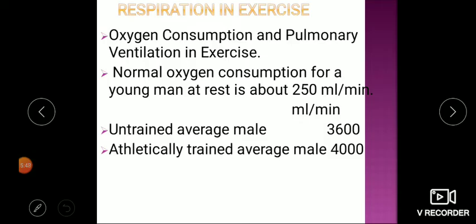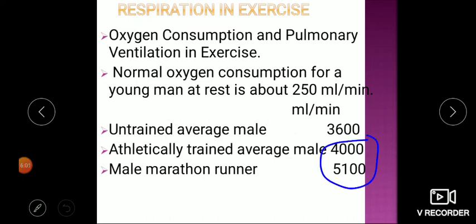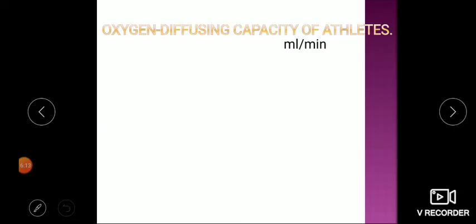But trained athletes go to more than 4000, and in marathoners or runners especially, it goes to about 5100 ml. So these are all the effects of training. That means if you train, your body will be better adjusted during stress and strain. Exercise makes a person more perfectly matched for the stress and strain situations of life.